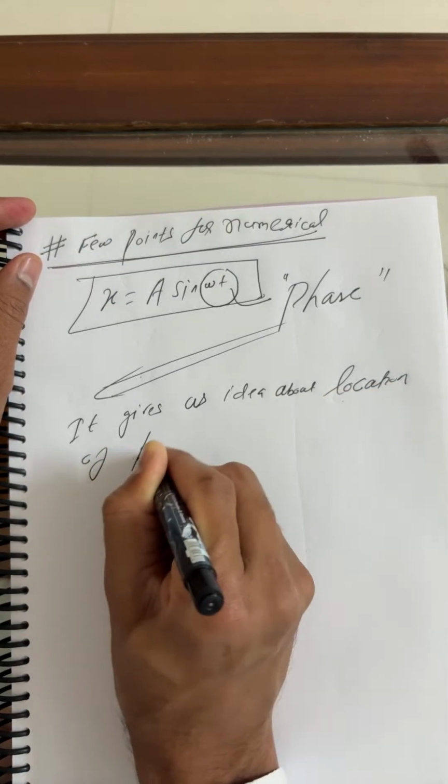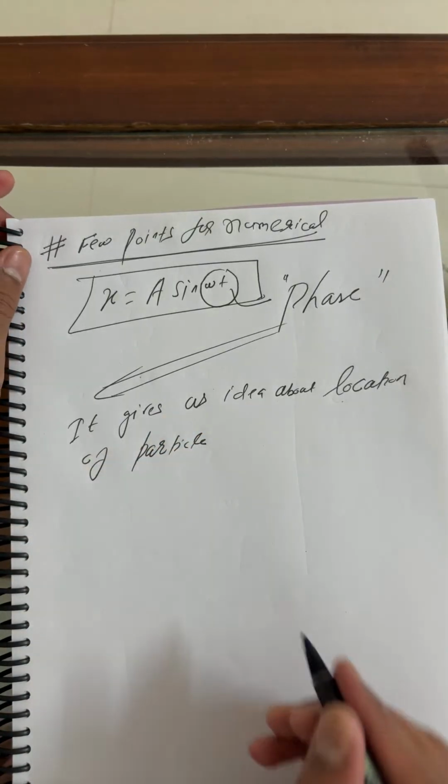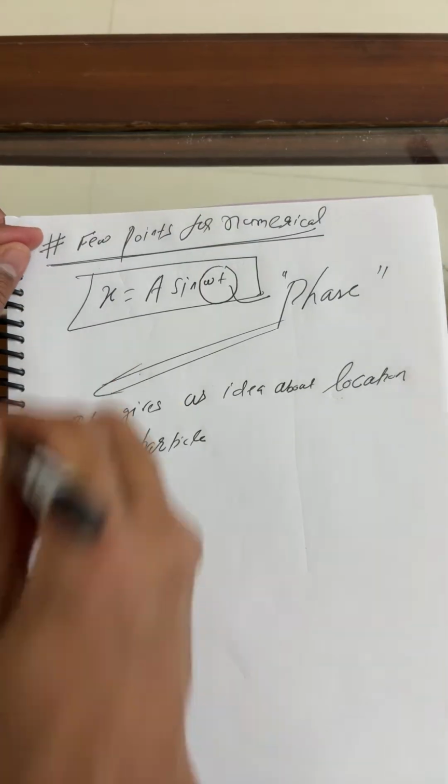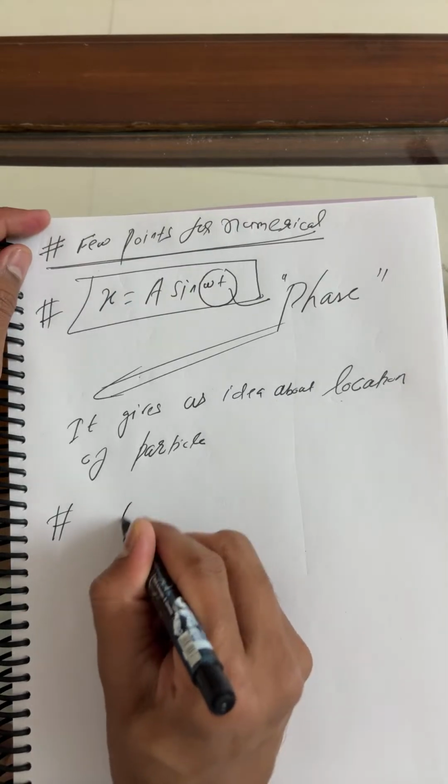Beta, what can we say? The location of the particle. Yes, beta. This is the beta phase basically. Already I see the idea. This is the next one, beta. I can say this is the first point for the numerical. Next one, beta. This I already see.